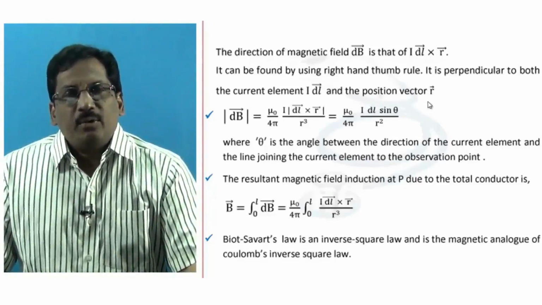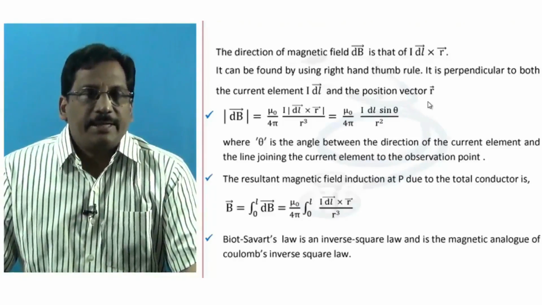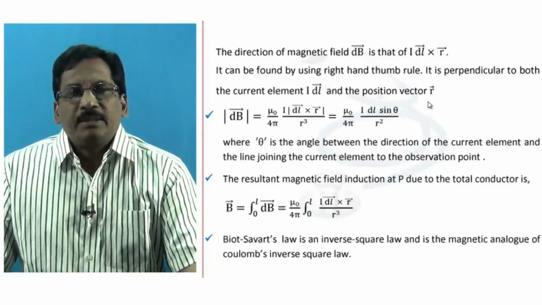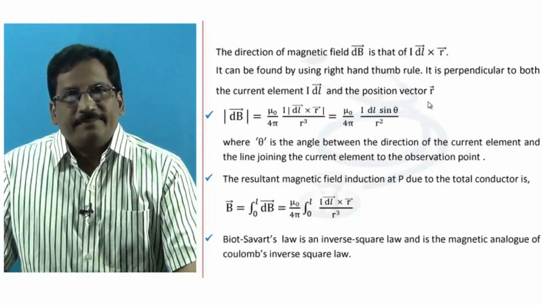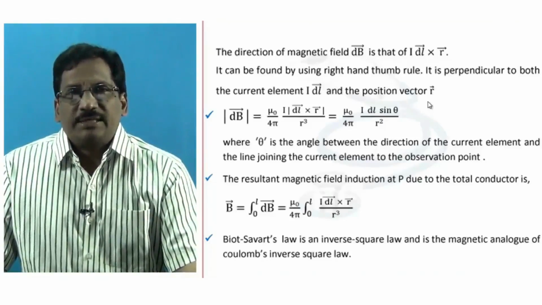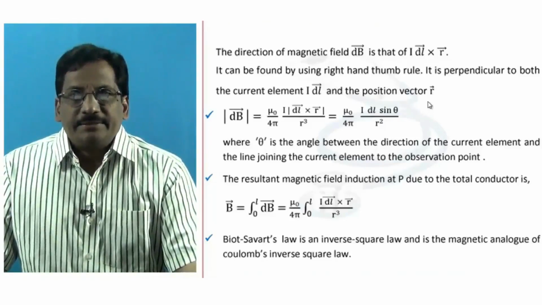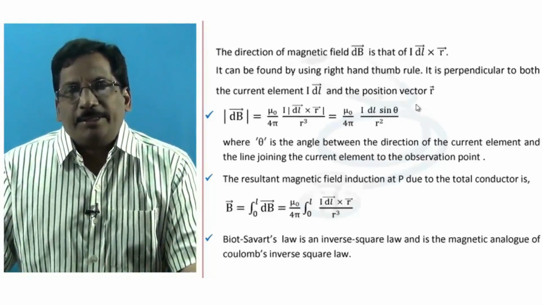The right hand thumb rule is, if you hold the conductor, here the conductor element, in your right hand so that the thumb represents the direction of current through it, then the wrap of the four curled fingers which grips the conductor indicates the sense of direction of dB bar at the point.